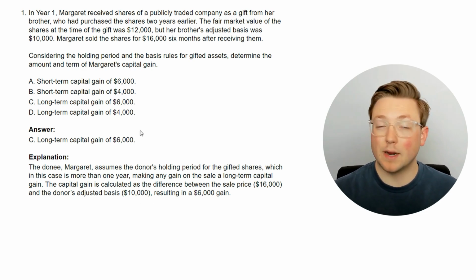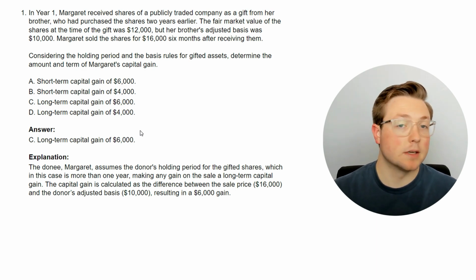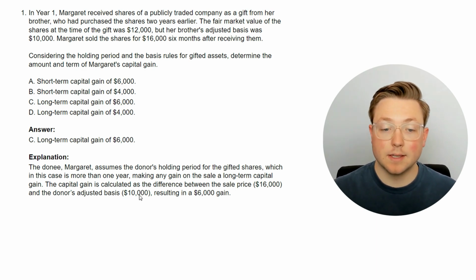Okay, so you might know a little bit about capital gains or gains in general. It makes sense. The selling price compared to the basis, is it a gain or a loss? In this case, the sale price was $16,000. But the thing to remember with gifted assets is most of the time, the donee takes on the donor's basis for the asset and also the holding period. So since her brother had the assets for 2 years, she takes on those 2 years to include in her holding period. And she also takes his adjusted basis as her basis. So instead of her going off of the fair market value, she goes based off of this $10,000 basis.